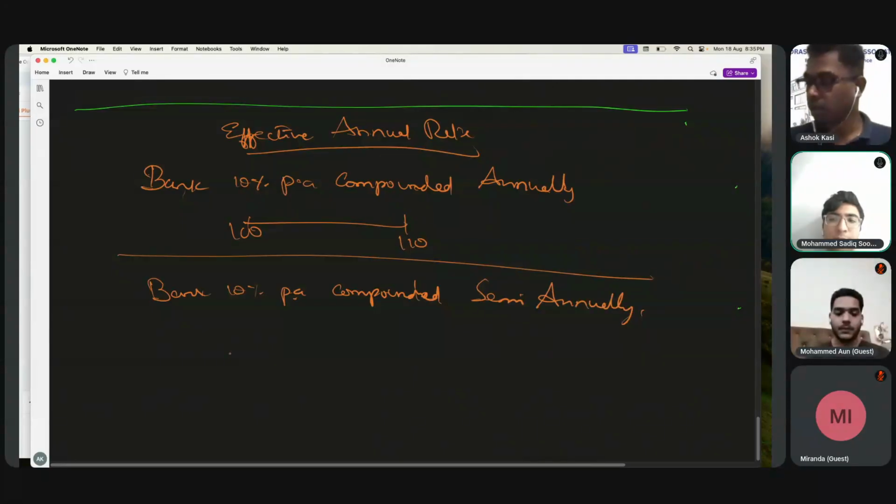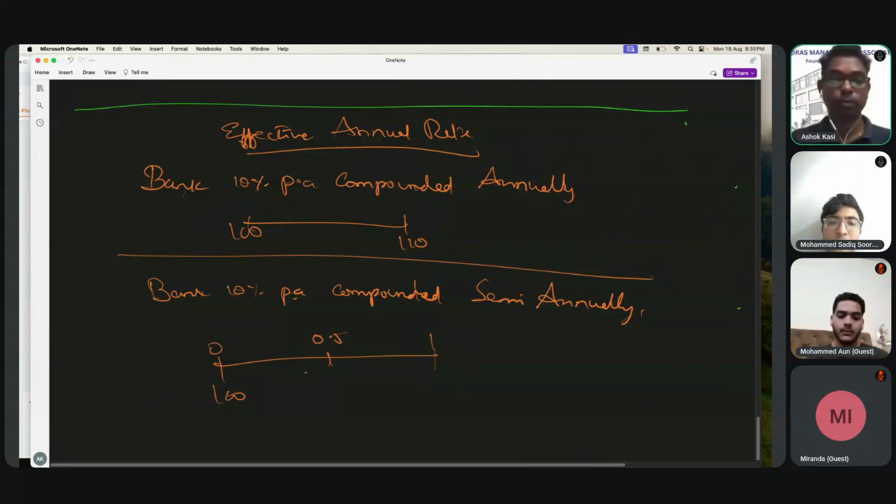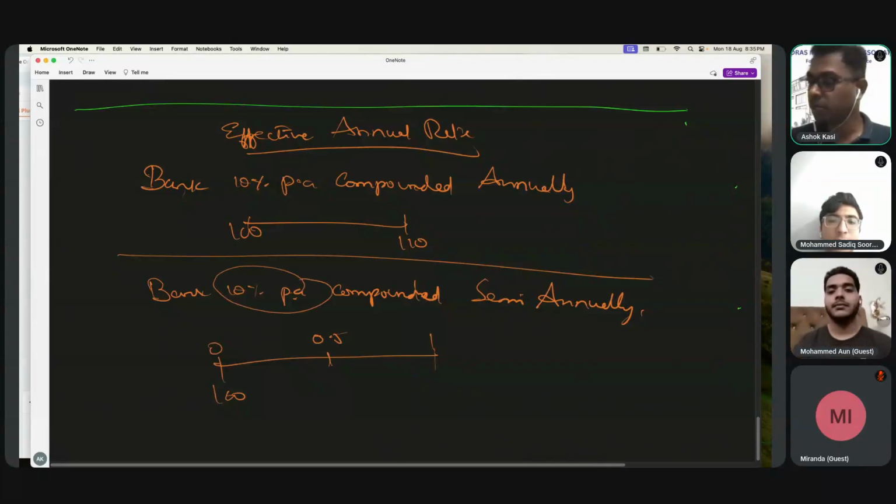Six months. So now you tell me, this is 100, this is 0.5, and this is 1. So how much will it be after half a year? 10%, 5%. It would be 105. Yeah, because it is 10% per annum, that means for half a year it will be 5%.